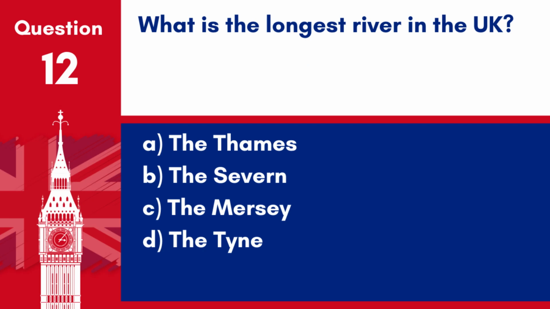Question 12. What is the longest river in the UK? A. The Thames. B. The Severn. C. The Mersey. D. The Tyne. Answer: B. The Severn. The Severn is the longest river in the United Kingdom.